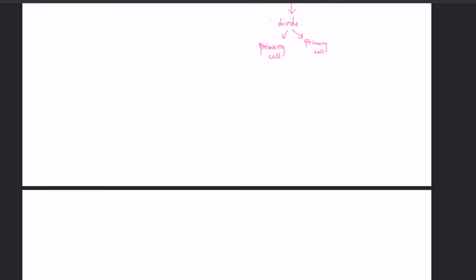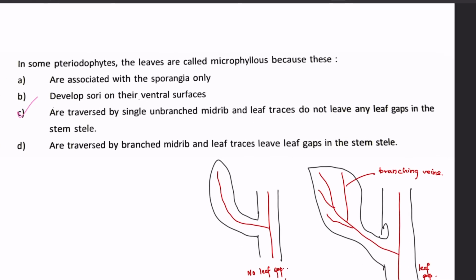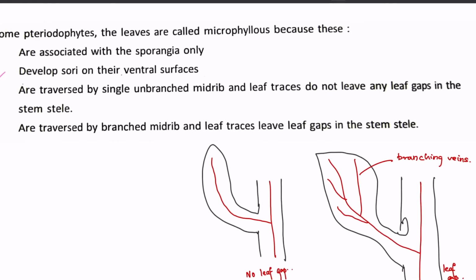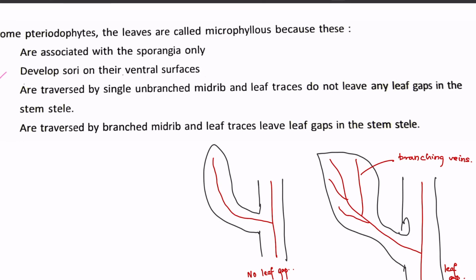Okay, here we have the next question. In some pteridophytes, leaves are called microphyllous because: A, they are associated with the sporangia only. When we talk about the type of leaf, microphyll and megaphyll, we are not talking about the sporangia. We are basically talking about the leaf. So we are not concerned with option A.